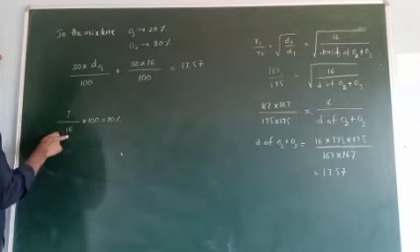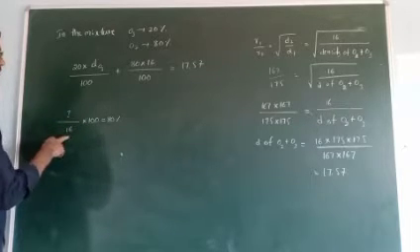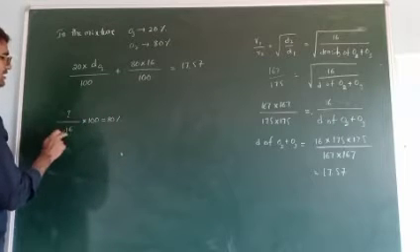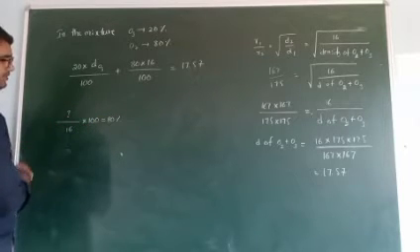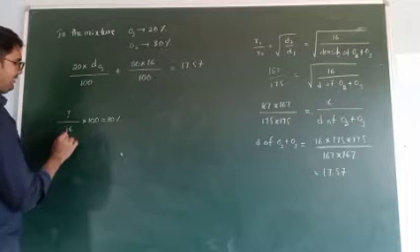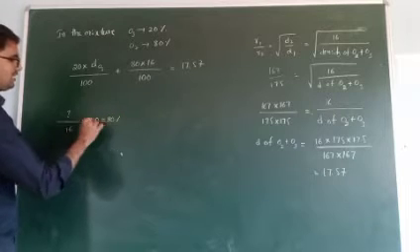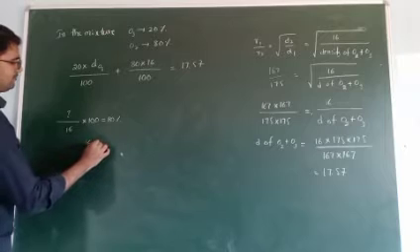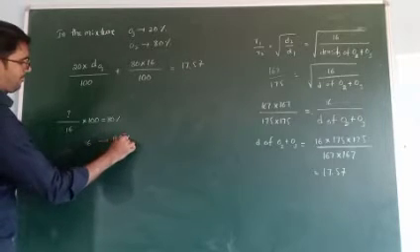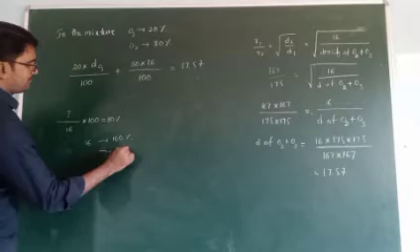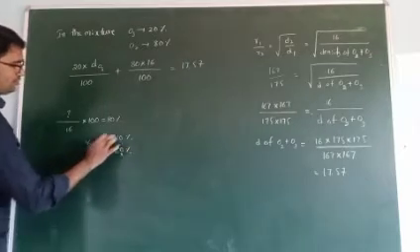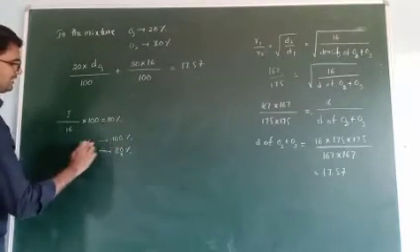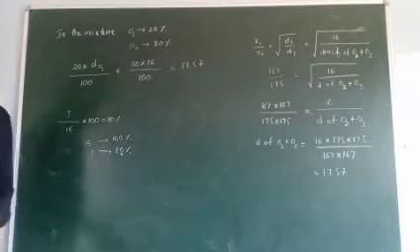The total density of O2 is 16. So what is 80 percent of 16? It is 80 into 16 by 100. Or another way: 16 grams means 100 percent, then 80 percent means how much? So 16 into 80 by 100.